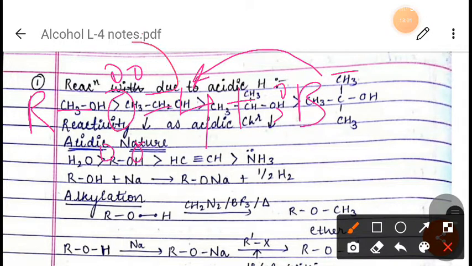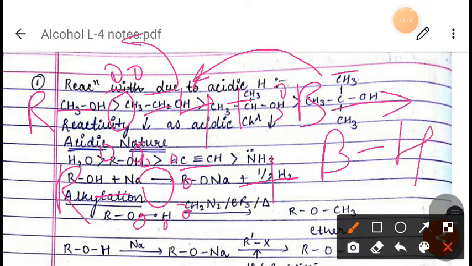And the O-H bond breaks, and at that time it will form an alkoxide ion, which is RO negative, right? And it will form the conjugate acid, which is BH. And this is the conjugate base, right? So I hope you are understanding this.